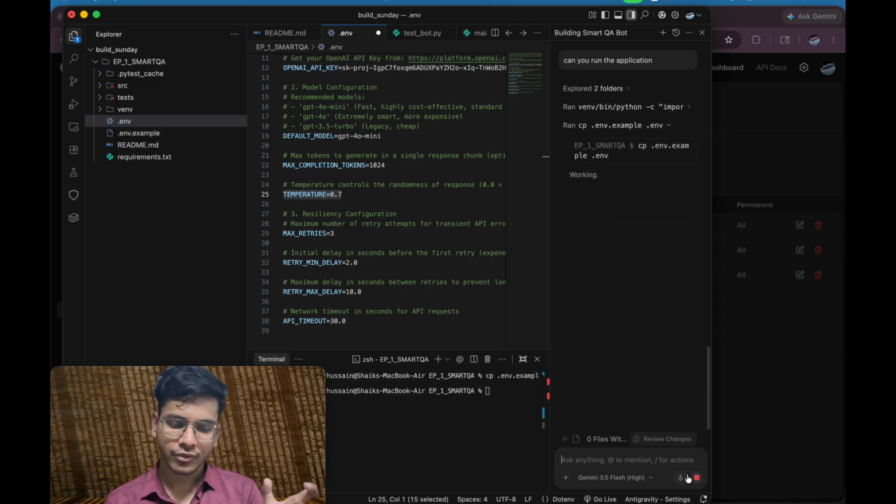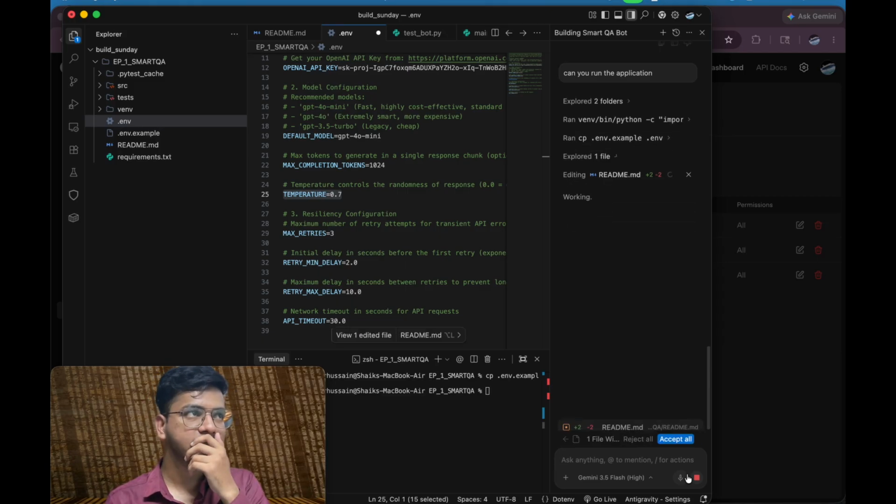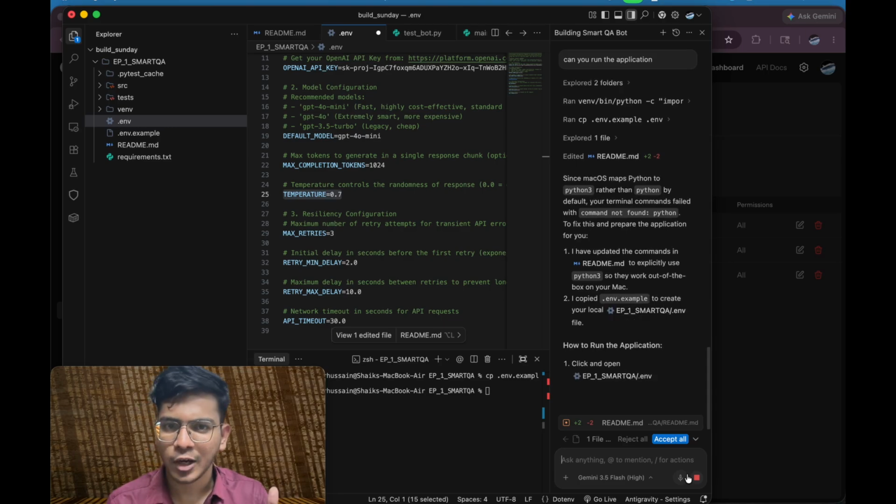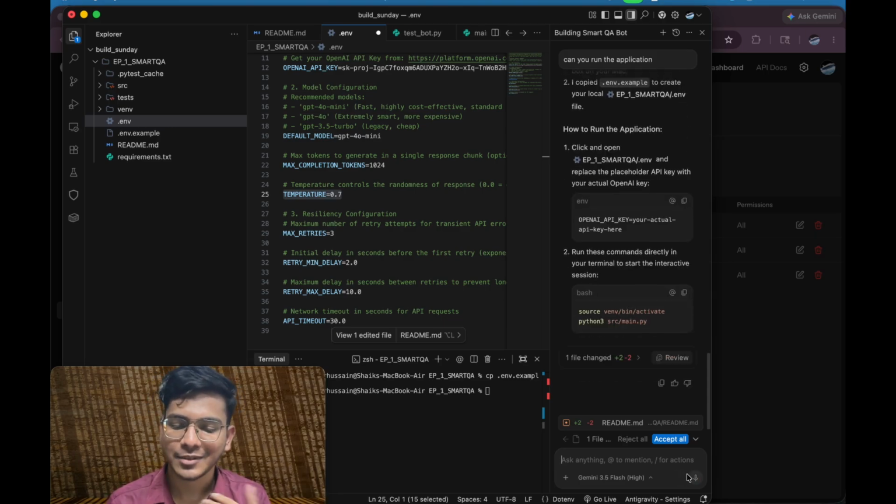But if you keep it at 0, for example, let's say you're building some tax related application, then in that case we have to make it a little lower. We don't want it to act more friendly in that application. So this is responsible for friendliness or giving more warm responses and all.